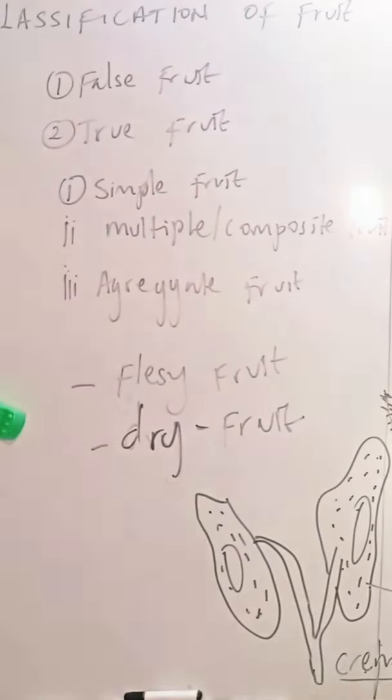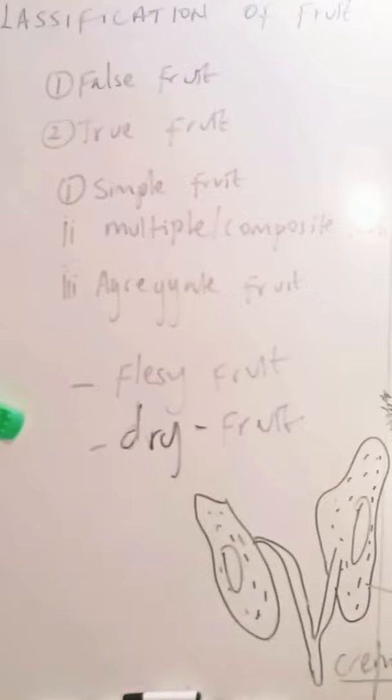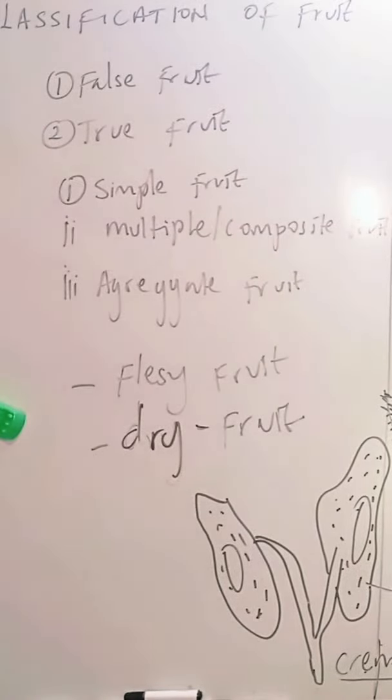Okay, and if you know, the ovary is a part of the female part of the flower, the female organ of the flower, which is usually the gynoecium. So the ovary is one part of the gynoecium. So when the ovary is fertilized, it becomes a fruit. When the ovule is fertilized, it becomes a seed.